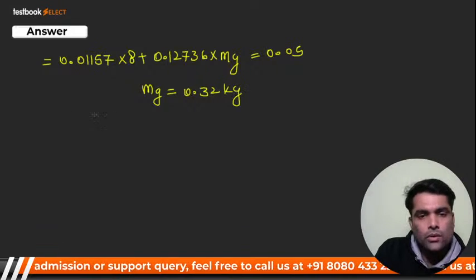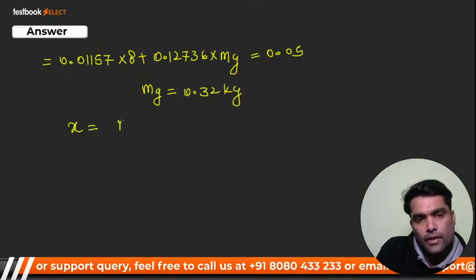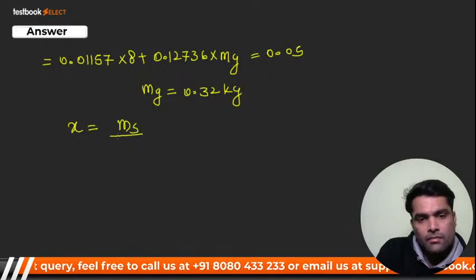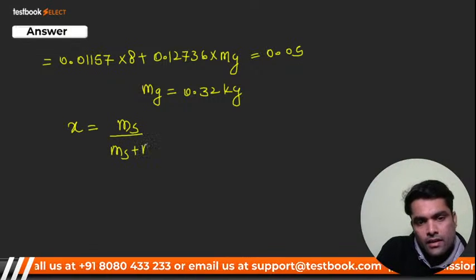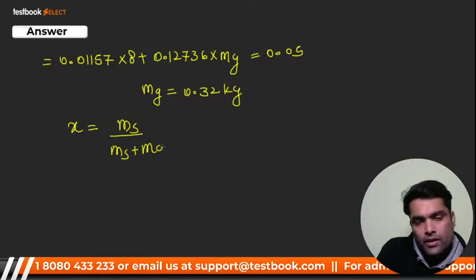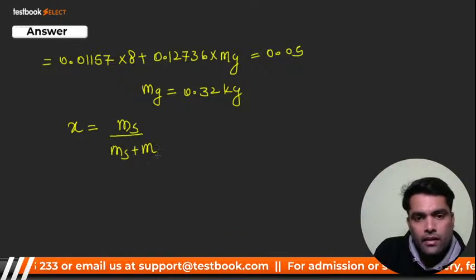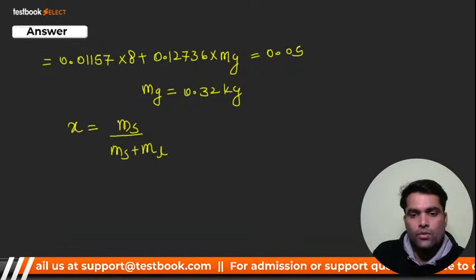If it is 0.32 kg, you know that dryness fraction is mass of steam divided by mass of steam plus mass of liquid. Of course, it should be.